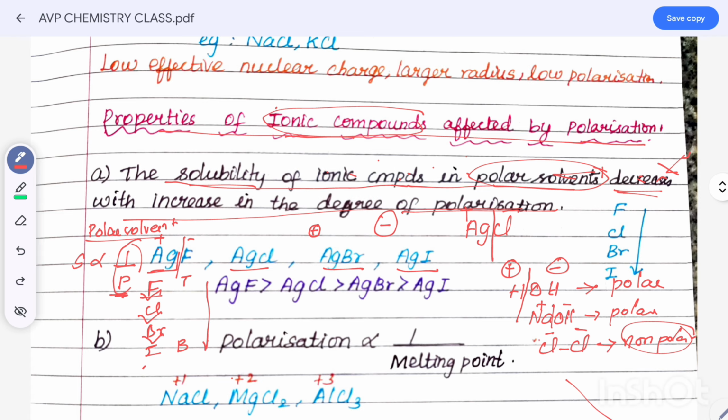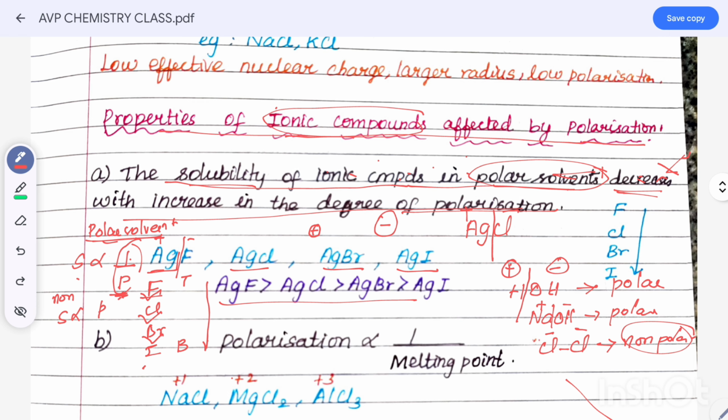Why this order? Because the solubility in polar solvent is inversely proportional to polarization. In non-polar solvents, solubility is directly proportional to polarization.